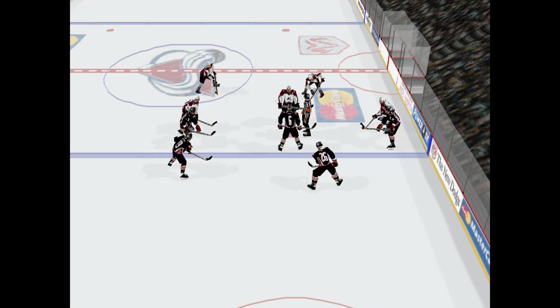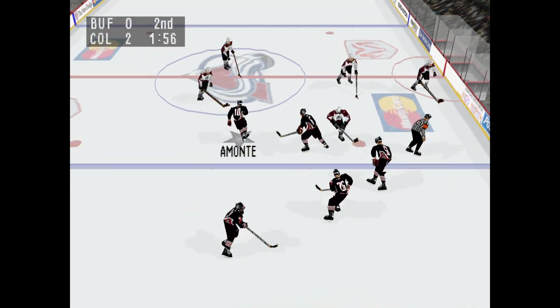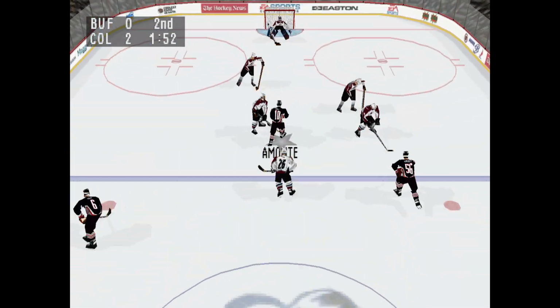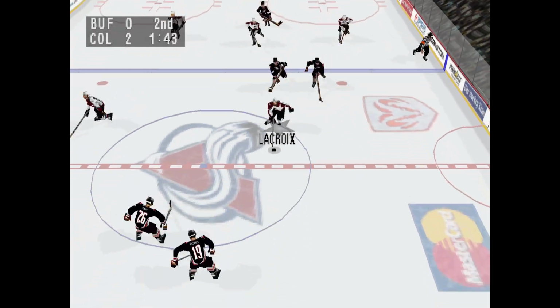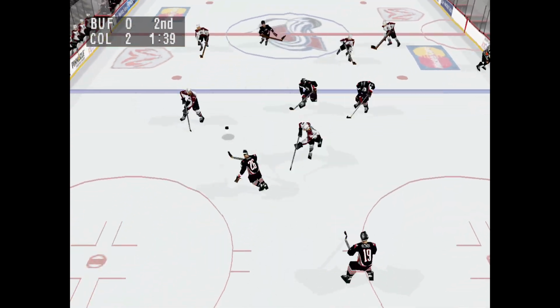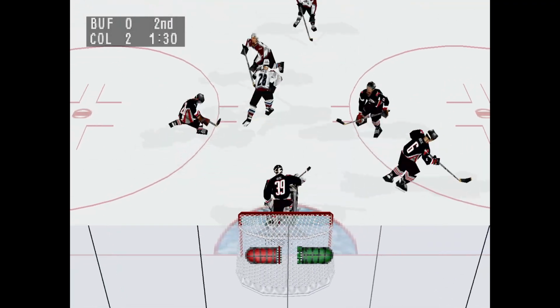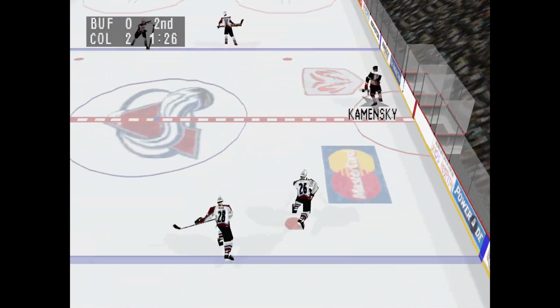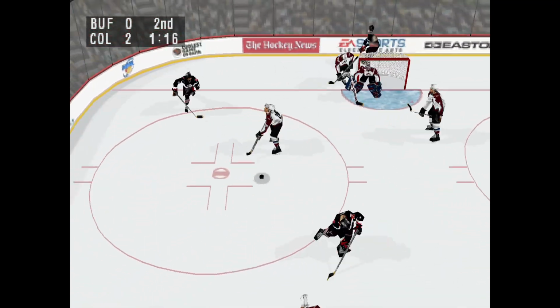The teams line up for the faceoff. The Sabres win the faceoff. Shot! Oh, what a save by Roy! Lacroix out of his own zone. Corbeil passes. Plant turns it over. Holik knocked Lacroix. Long pass to Kamensky. 1:23 left in the period.